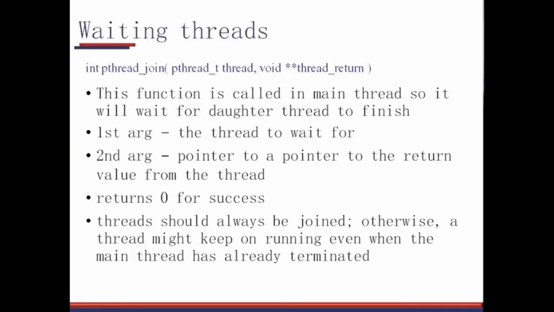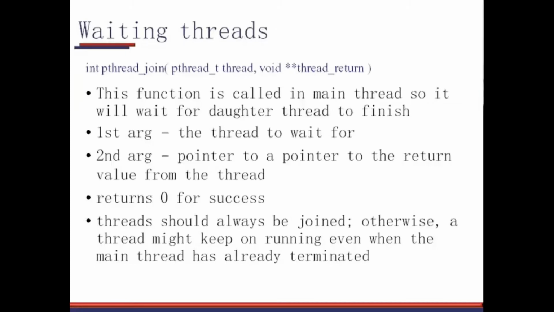So the first argument here is the thread on which the main function has to wait. The second argument is the pointer to the return value from the thread. So if the thread returns some value, then there will be a pointer to the pointer. And of course, return 0 is for success. So when the thread returns, this function will also return, indicating 0 as the success value.